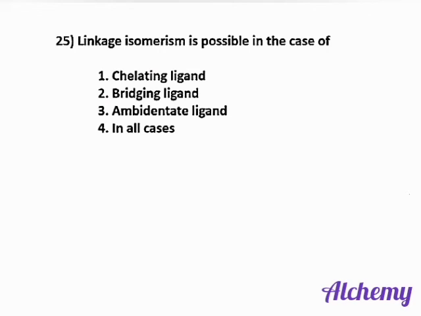Next question. Linkage isomerism is possible in the case of option 3, ambidentate ligands. These are ligands that can link through two different atoms. Examples are NO2 and SCN.